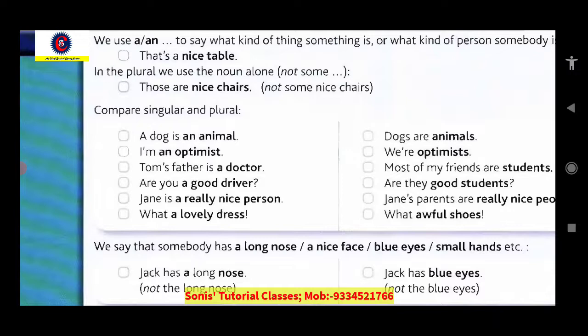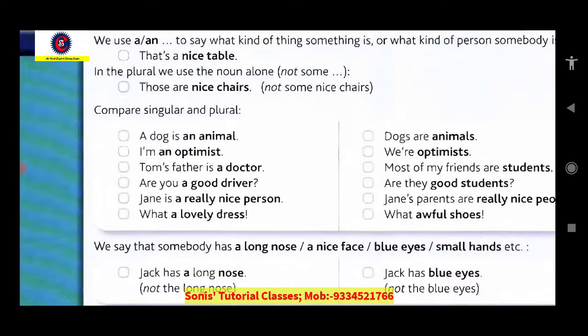Did you understand that? Yes. So, what I said to you, that's a nice table. Okay? Nice is an adjective, and before that we used a. Determiner. Yeah, because the table is singular, right? Yes. Suppose if we change the table into plural and we want to say those are nice tables, then we don't need to put any determiner before nice. Those are nice tables only.